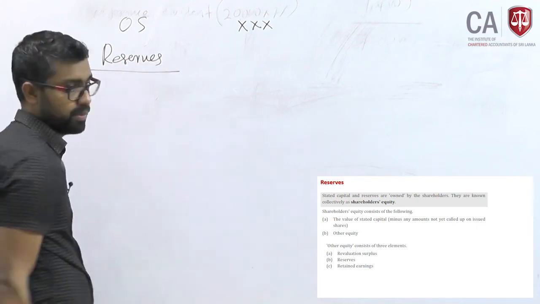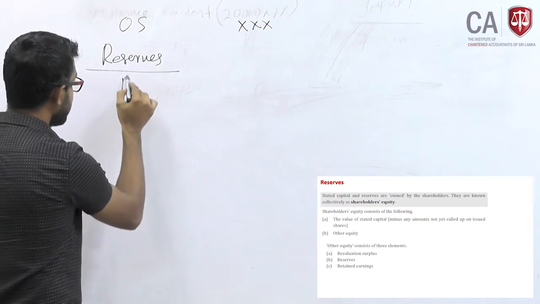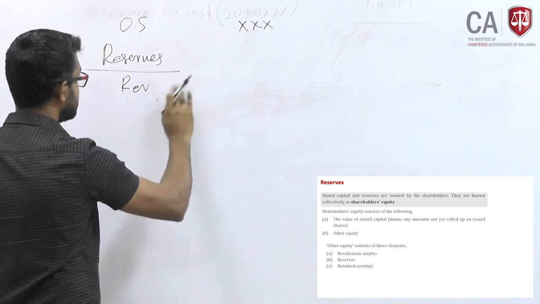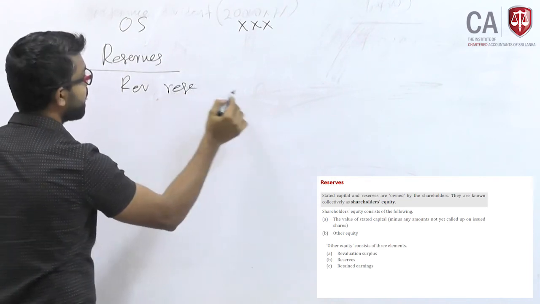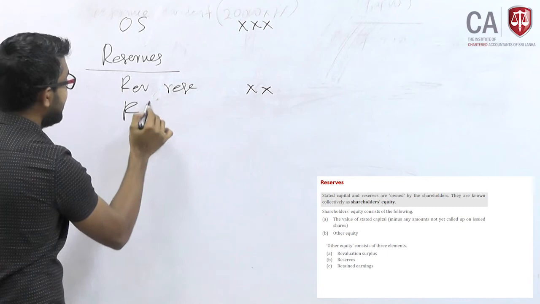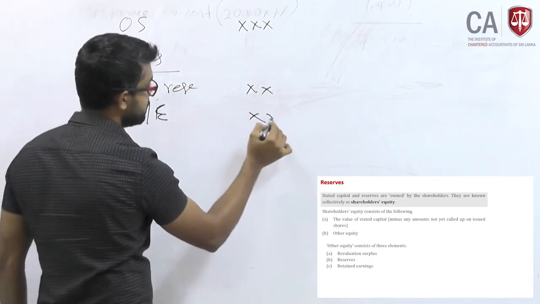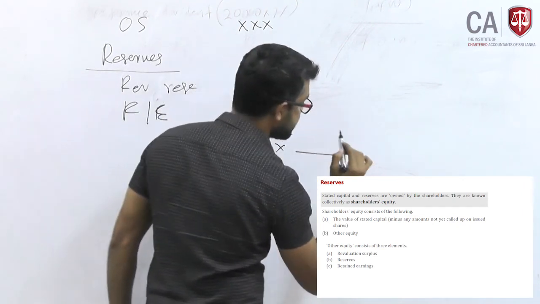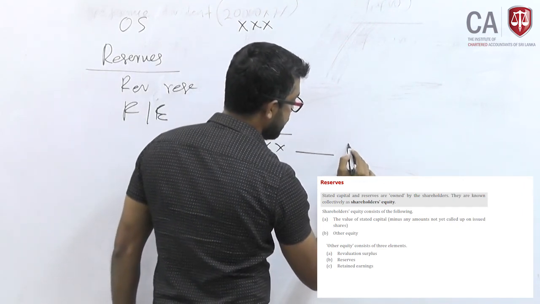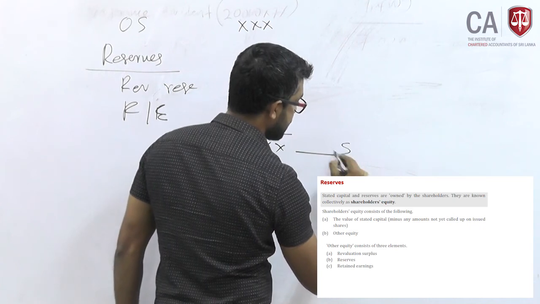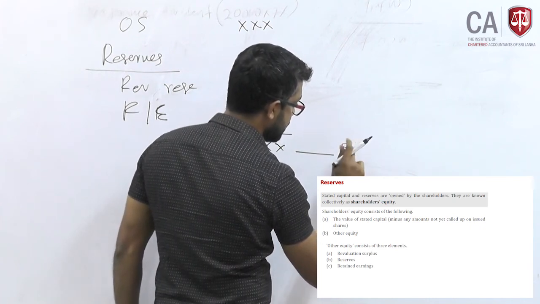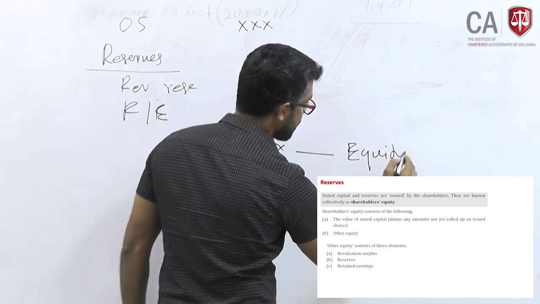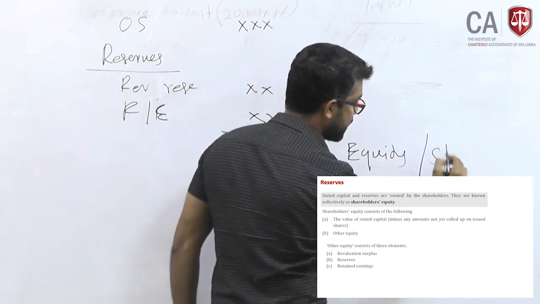What are the reserves you have? You have revaluation reserve, and you have retained earnings. This is what? Shareholders' equity, or else shareholders' fund.